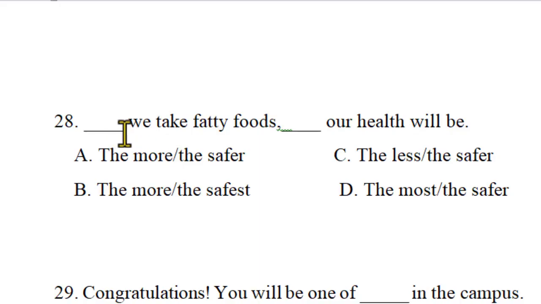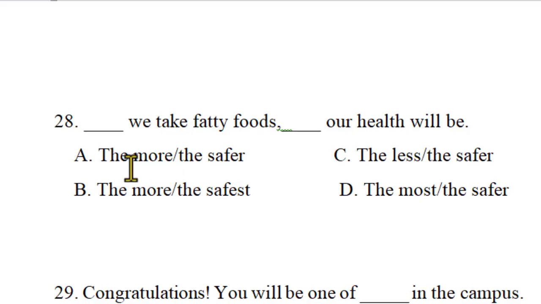The plus comparative, it shows parallel structure, and can be complete meaning. Parallel means it shows gradual increase. Parallel, I can say it. The more the safer: the more we take fatty foods, the safer our health will be.